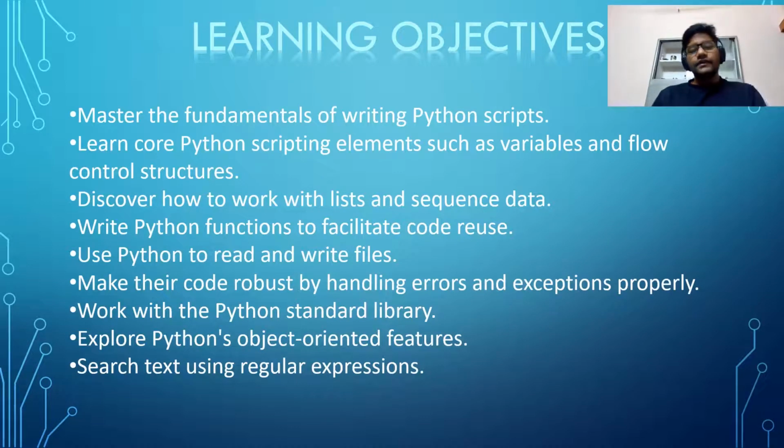Master the fundamentals of writing Python scripts, learn core Python script elements such as variables and flow control structures, discover how to work with list and sequence data, write Python functions to facilitate code review, use Python to read and write files, make their code more reliable by handling errors and exceptions properly, work with the Python standard library, explore Python's object-oriented features, and search text using regular expressions. So these are the learning objectives in programming with Python.